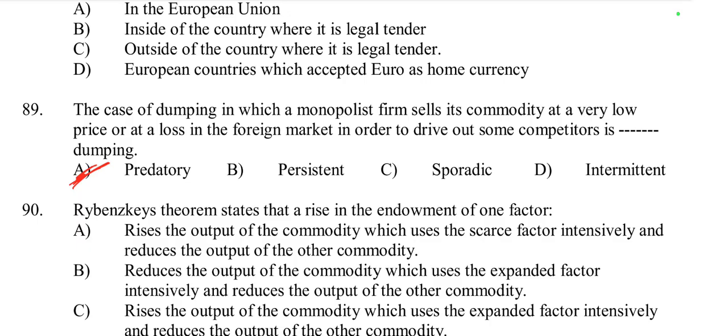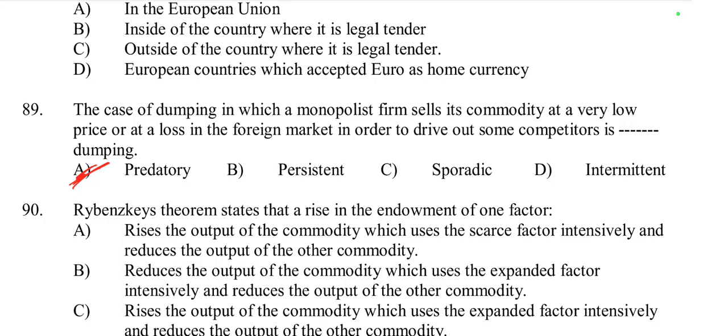Then the second one is persistent dumping. Persistent dumping occurs when a firm continuously sells its product at a lower price in the foreign market than in its domestic market. Its aim is to maintain or expand market share in the foreign market over the long term.